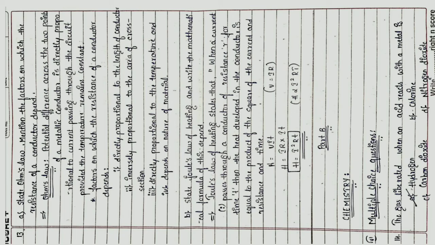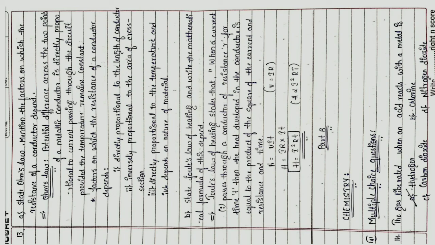13. Option A. State Ohm's law. Mention the factors on which the resistance of a conductor depends. Ohm's law: potential difference across the 2 points of a metallic conductor is directly proportional to current passing through the circuit, provided the temperature remains constant. Factors on which the resistance of a conductor depends: 1. Directly proportional to the length of a conductor. 2. Inversely proportional to the area of cross section. Third one, depends on the temperature and nature of material.